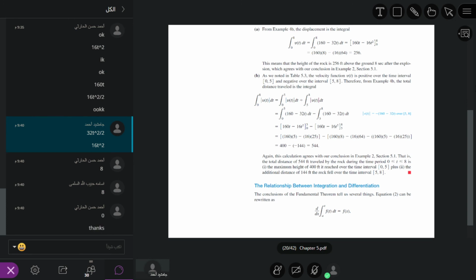Okay, now I revise today's lecture. Today, first of all, we have discussed the mean value theorem. What is the mean value theorem?